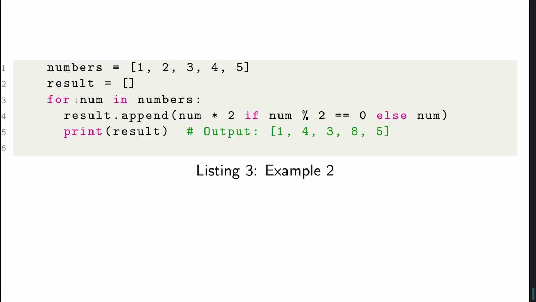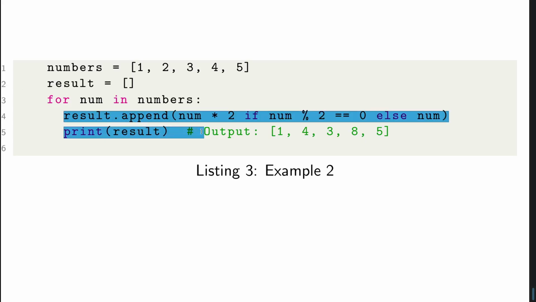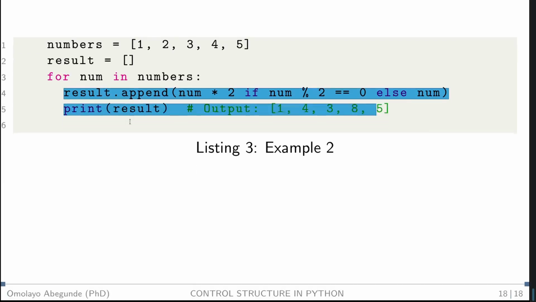Then we use number inside numbers. Then result append this number, with if or else. If number equals 2, or else. So this is a loop. Everything here will execute before it goes out of this loop once it has started.